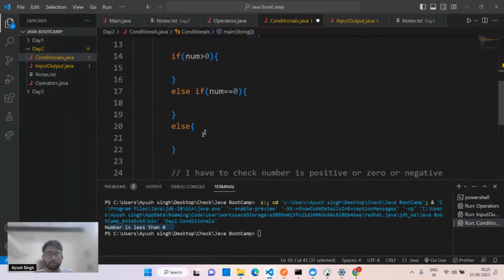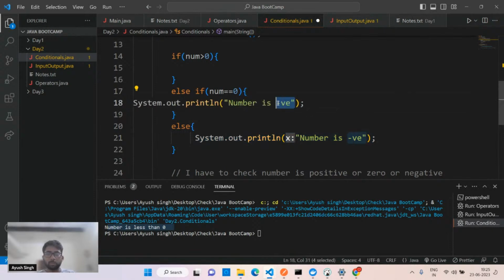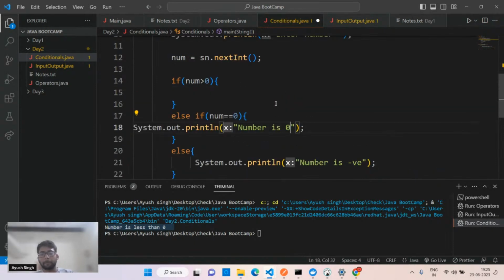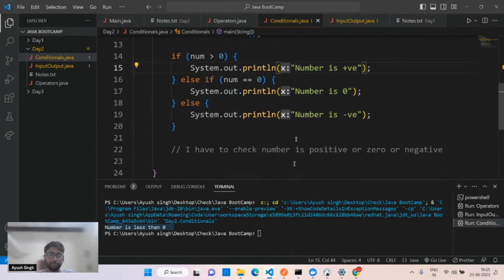I'll just copy this for now and write in here: number is negative. And this number is zero. And at this point, number is positive. It's simple. This is if else if, right?